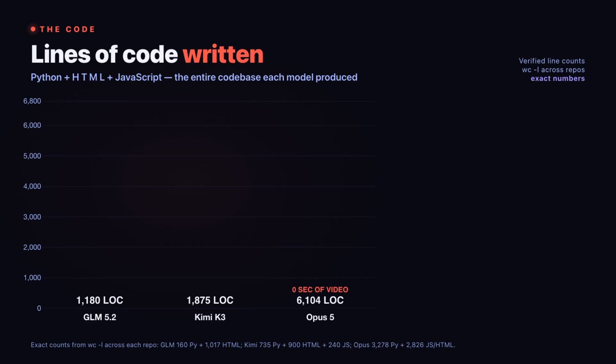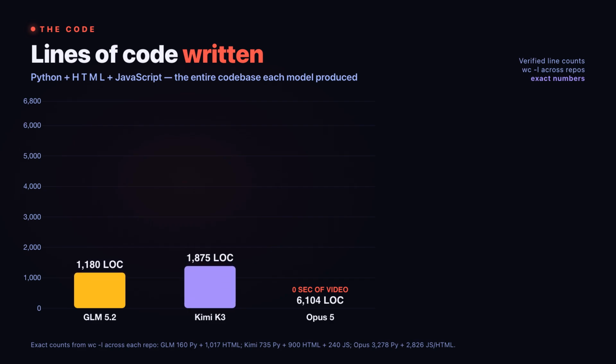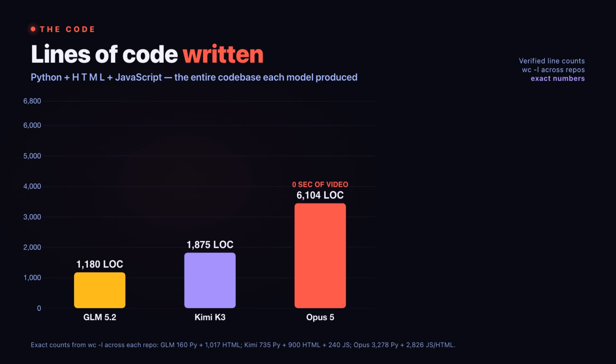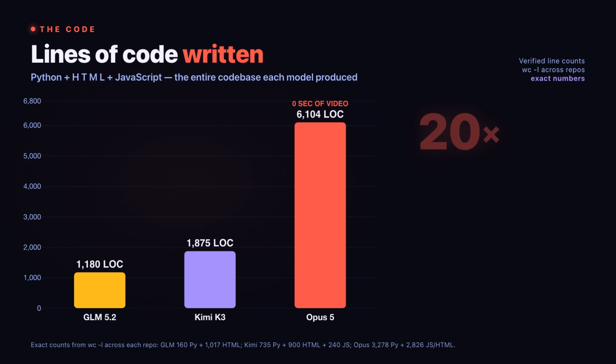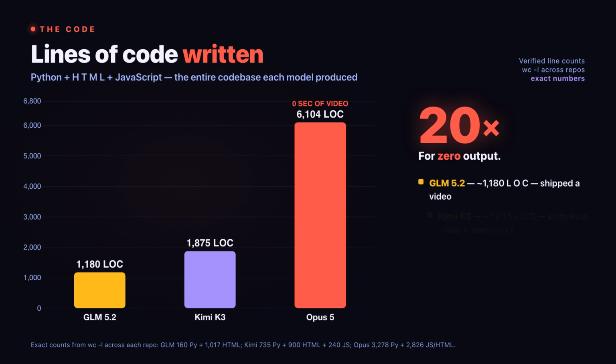Let those numbers sink in. GLM wrote about 1,180 lines of code, and shipped a 3-minute video. Kimi wrote about 1,875 lines, and shipped a longer video plus a reusable framework. Opus 5 wrote 6,104 lines. And produced 0 seconds of video. 20 times more Python than GLM, for no output at all.